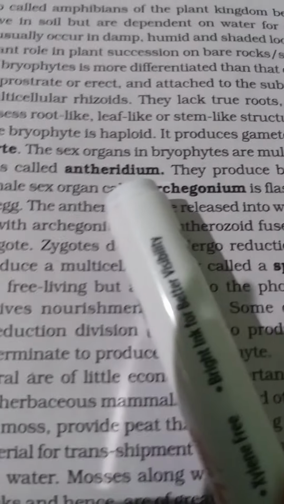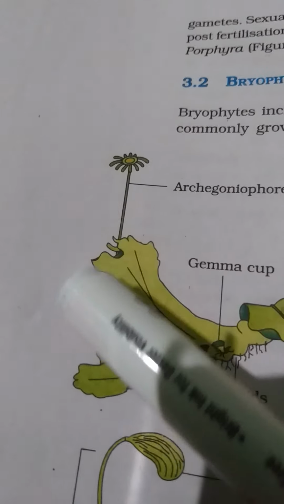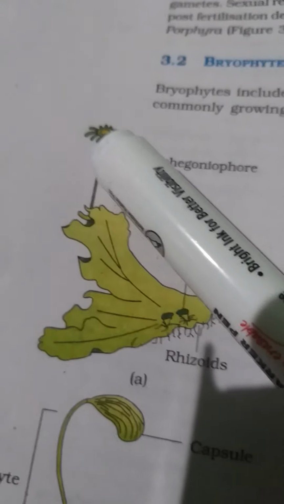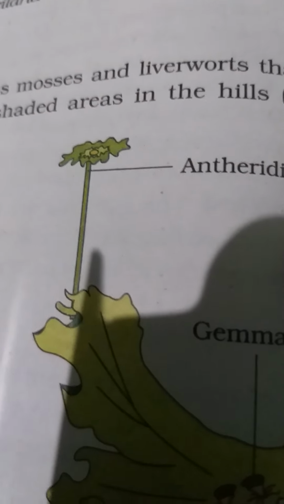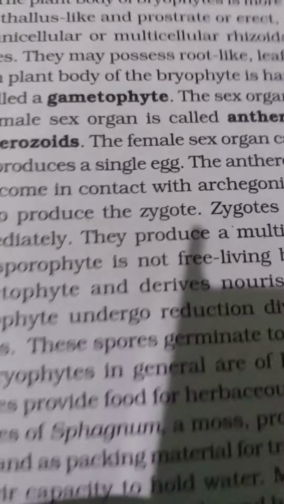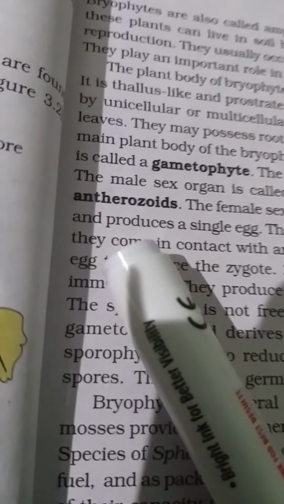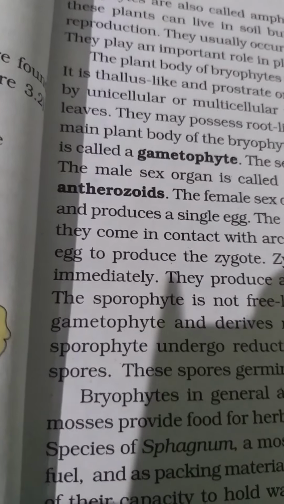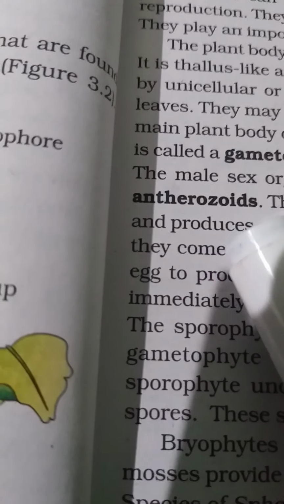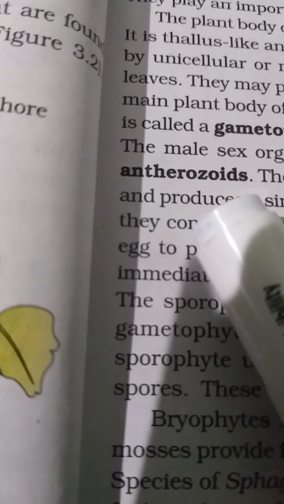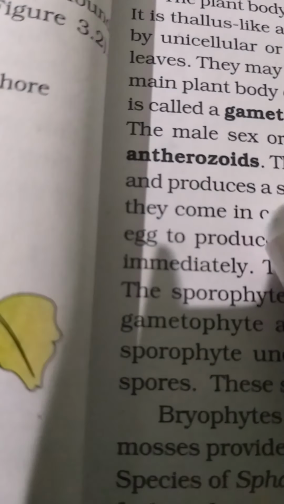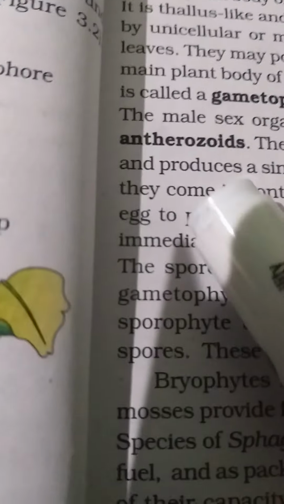The male sex organ is known as antheridium. Here you can see the antheridium structure given. Okay, and the female is known as the archegonium. Archegonium is a flask-shaped structure. Archegonium produces eggs, and the antheridium produces biflagellated antherozoids. What are antherozoids? These are male gametes. See, from anther the word is antherozoid, and the female archegonium produces a single egg cell.